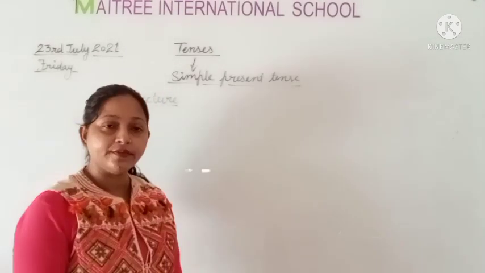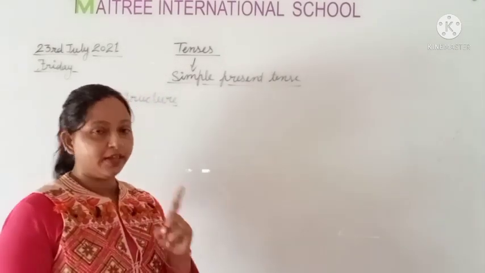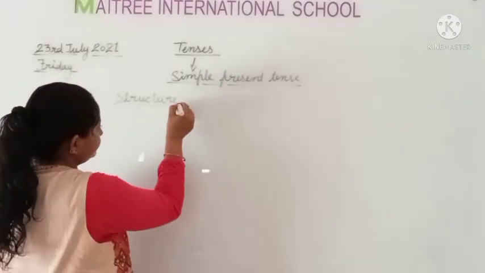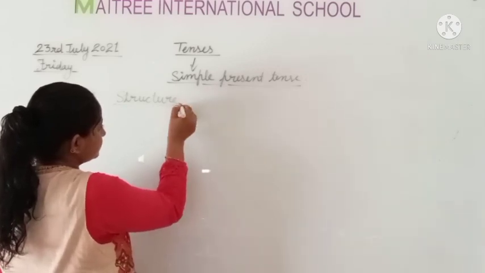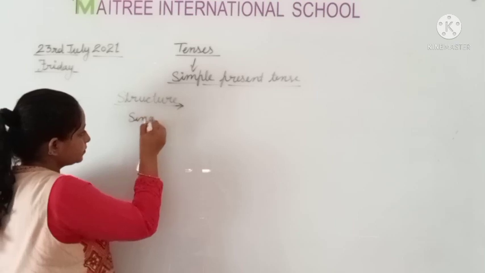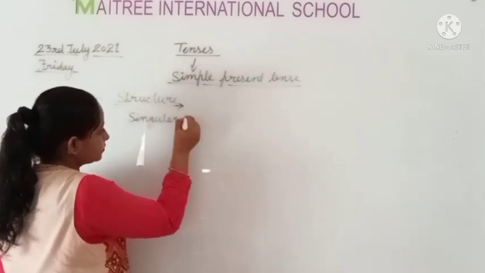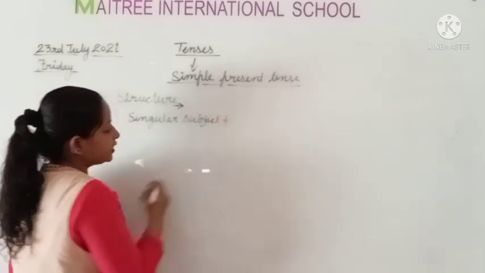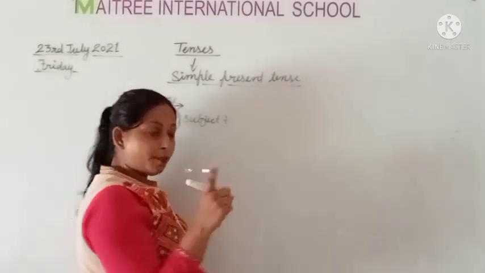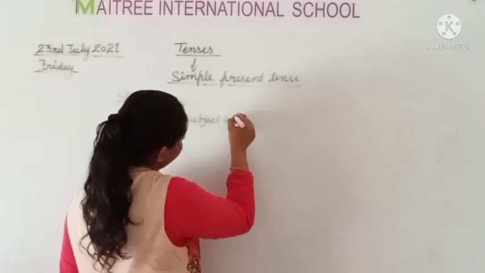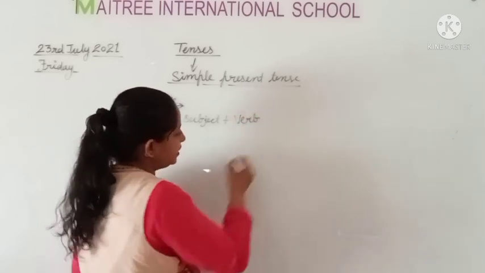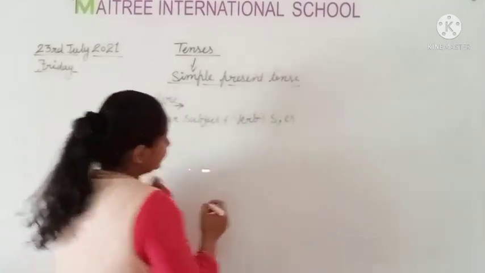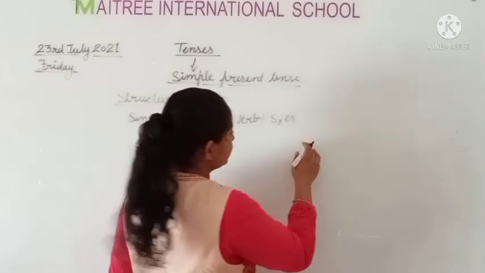So when we have a singular subject, only one, then we use this structure. Okay. So we will write: singular subject plus first form of verb. Okay, verb, any action word. You can add any action word plus s or es. Okay. Now I am making a table for the structure of singular subject.